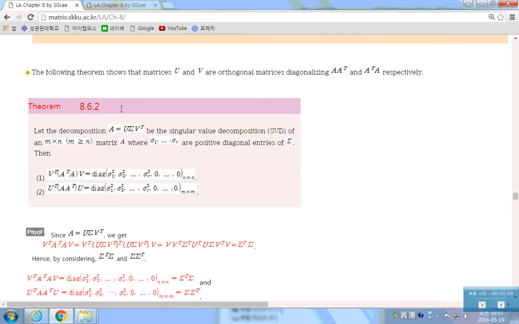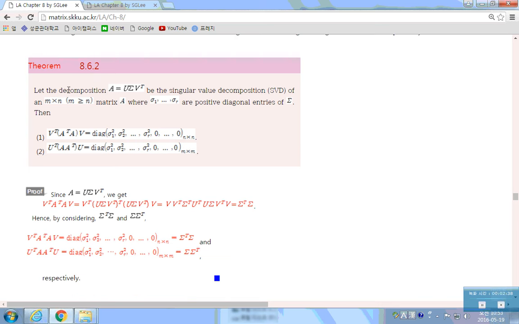Here, theorem 8.6.2. Suppose we have a singular value decomposition of the matrix A like this, where the sigma i's are positive diagonal entries of sigma. Then V transpose times A transpose A times V is this, and U transpose times A A transpose times U is this.